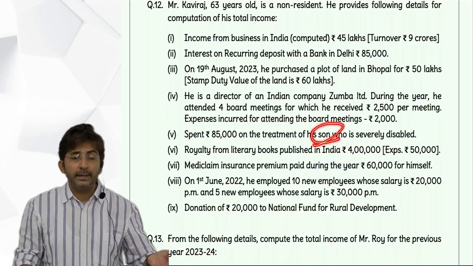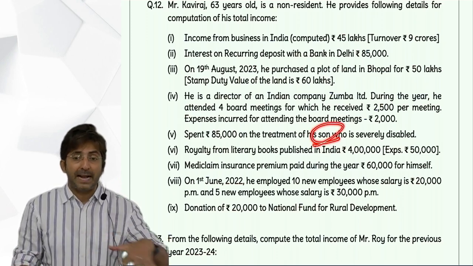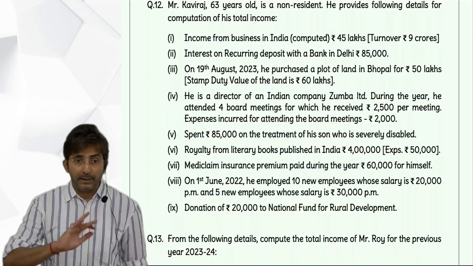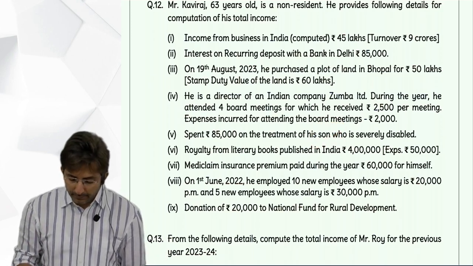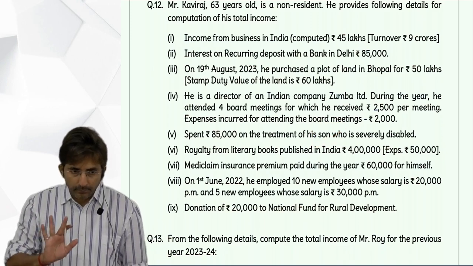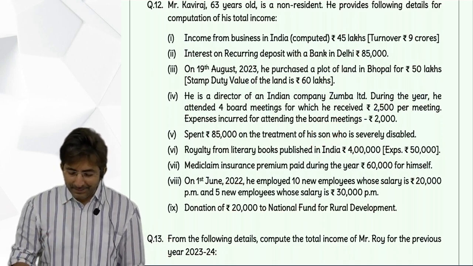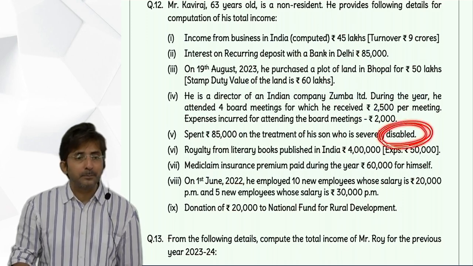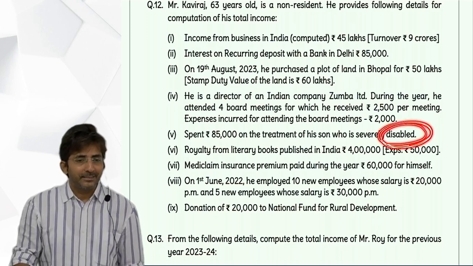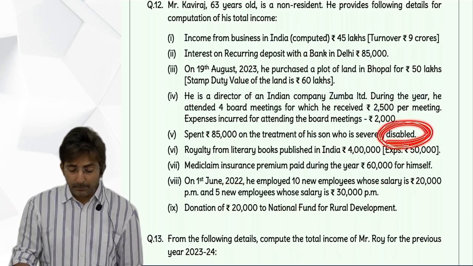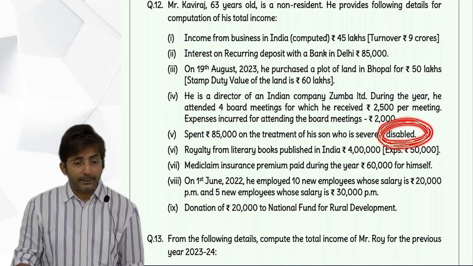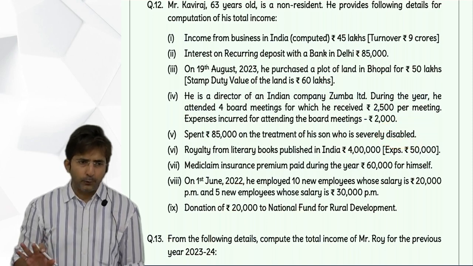But you will get deduction of max or flat. Here you get flat deduction. And how much flat? You will get flat deduction how much? Severely disabled means 1,25,000. So everything is fulfilled.